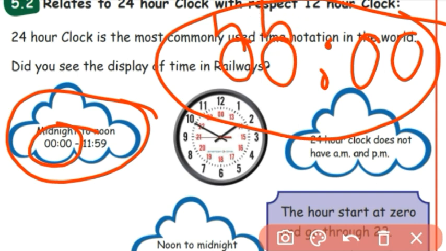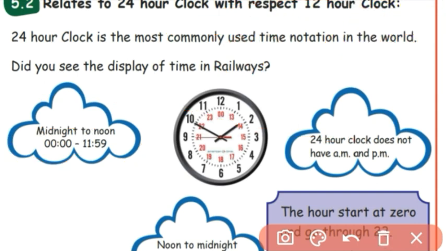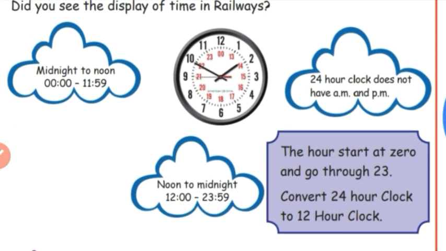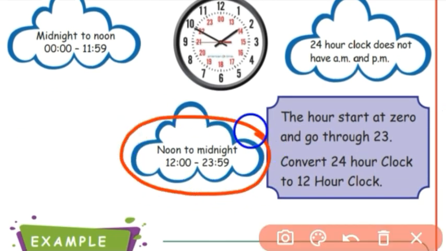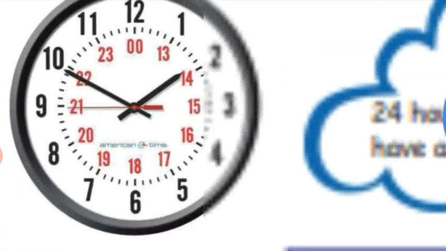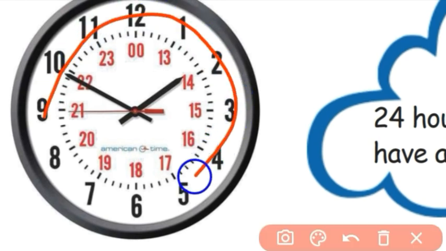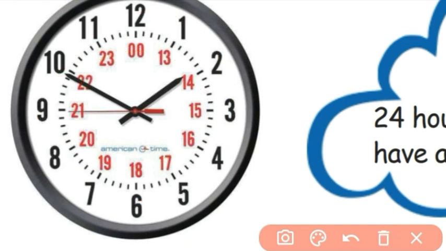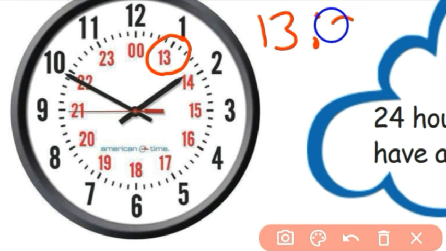Okay, this is hours, this is minutes. See, midnight 12 to noon 11:59 is represented like this. After 11:59, noon to midnight is represented like this. See, this is a 12-hour normal clock and inside this is the 24-hour clock. See, after 12, if it is 1 o'clock, in our 24-hour clock the time will be 13 hours.